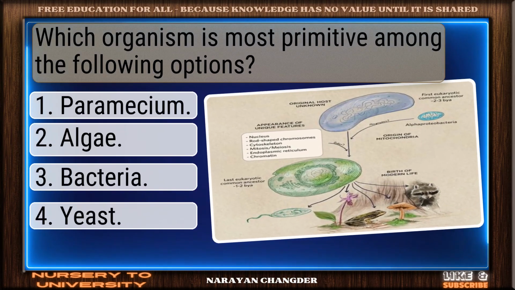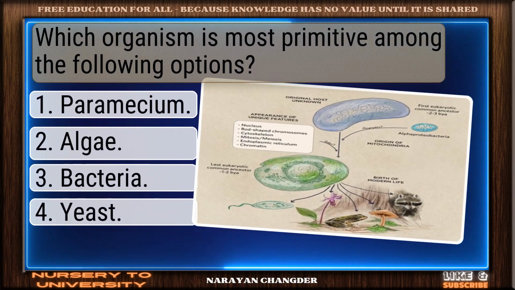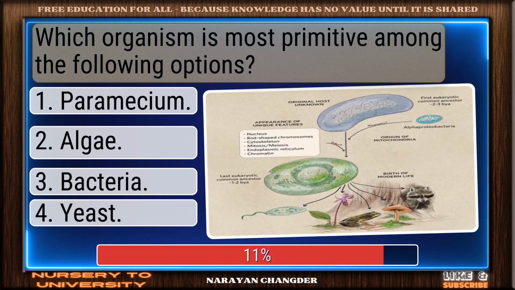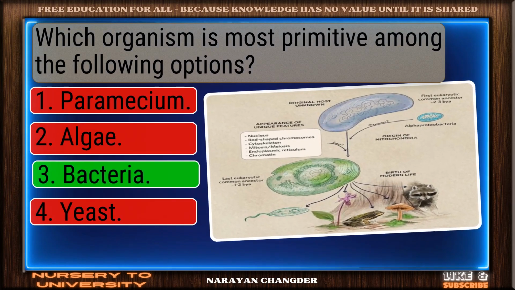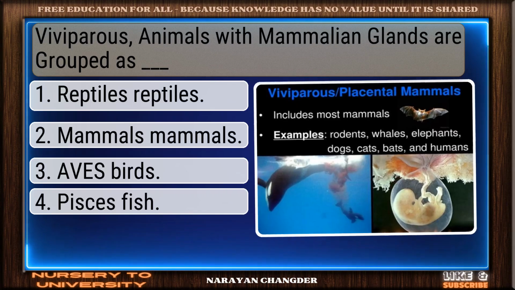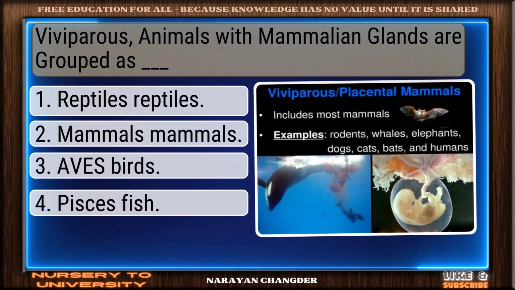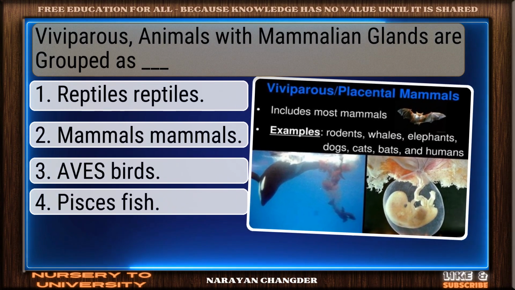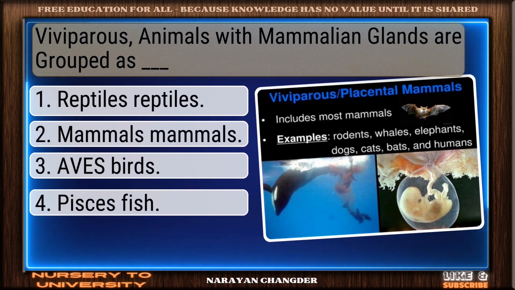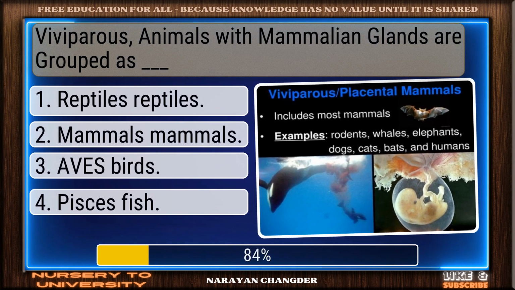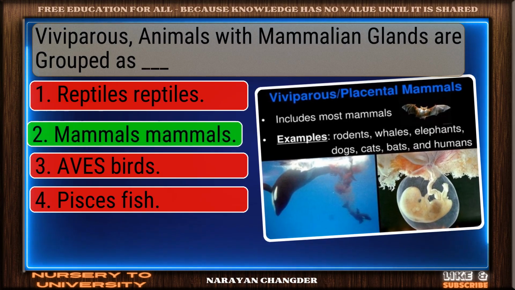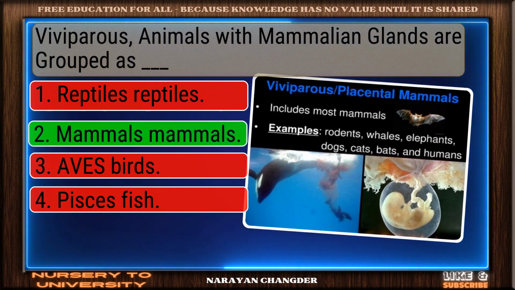Question number 115. Which organism is most primitive among the following options? On track. Bacteria is the correct answer. Question number 116. Viviparous animals with mammary glands are grouped as dash. Perfect. Mammals is the correct choice.